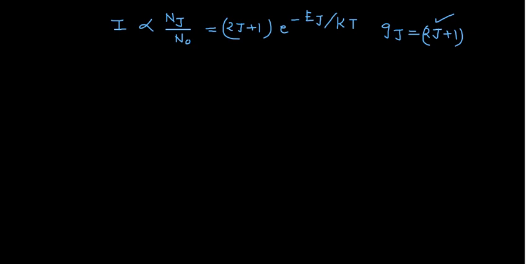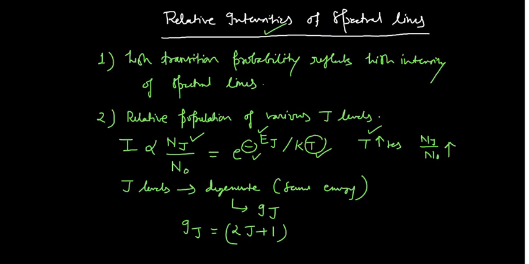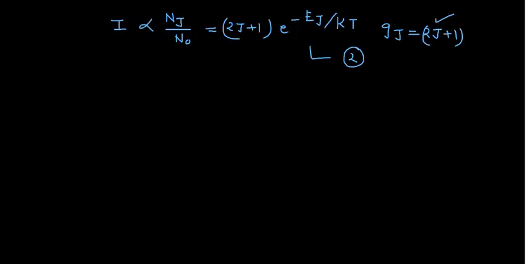You can say this is expression number 2, and the previous one is expression number 1. We'll use these expressions later on. Now what is the meaning of that? We can calculate the degeneracy.